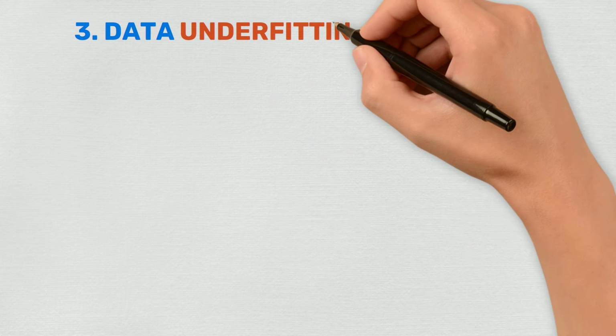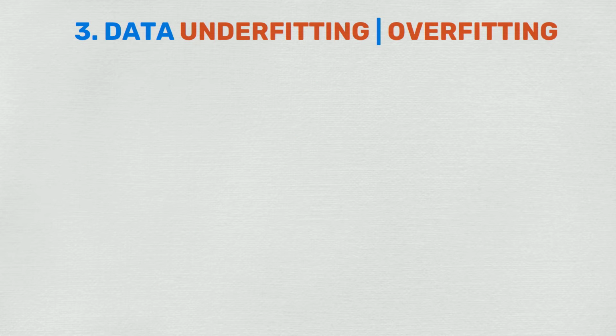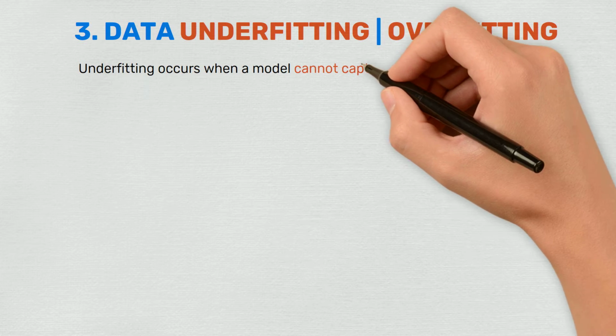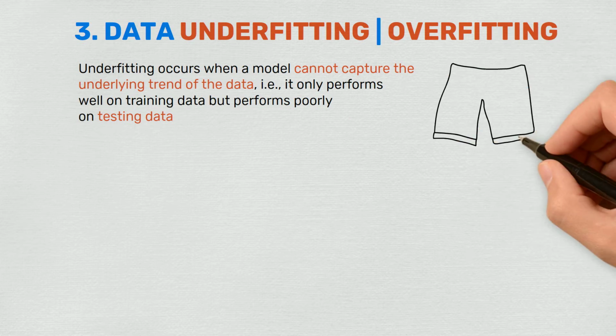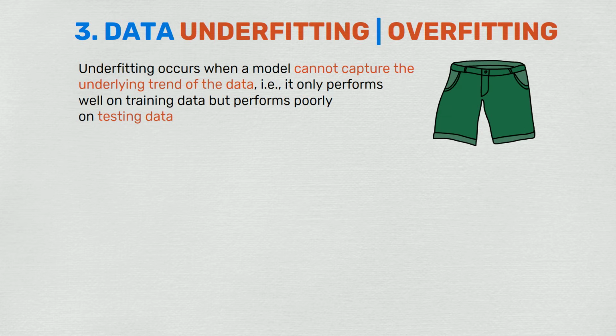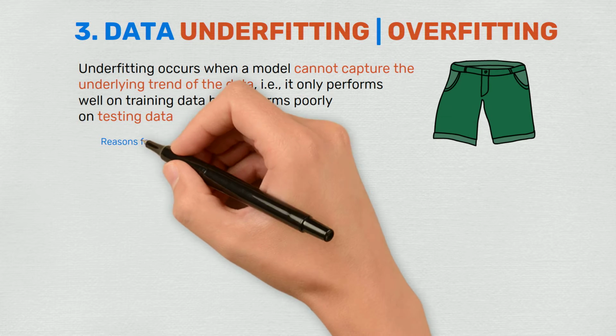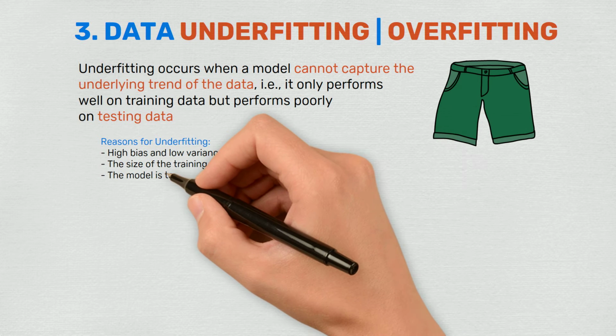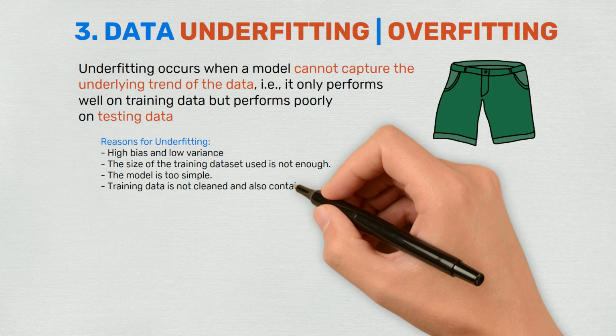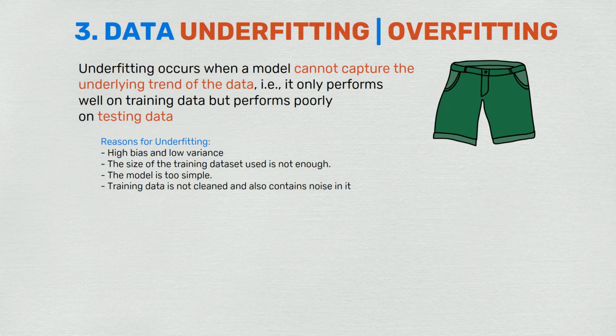The third common data analysis mistakes are data underfitting and overfitting. Data underfitting occurs when a model cannot capture the underlying trend of the data, that is, it only performs well on training data but performs poorly on testing data. It is like unfitting pants. There are several reasons for this. The common ones are high bias and low variance. The size of the training data set used is not enough. The model is too simple.